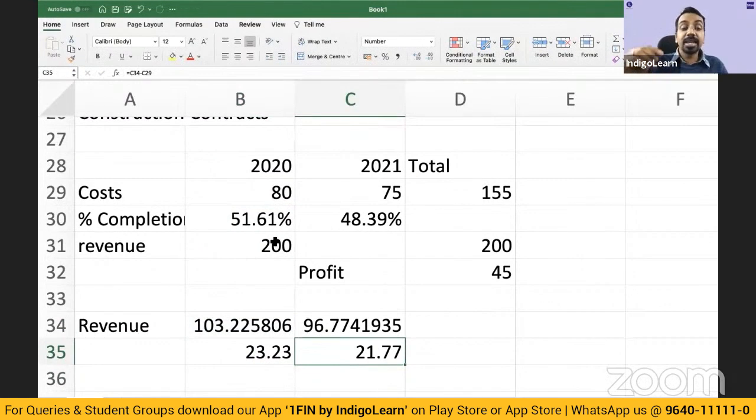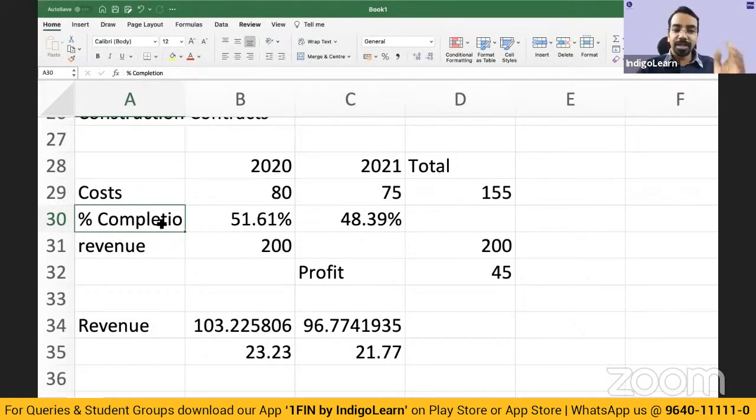If there is any loss which is estimated, that has to be recognized immediately. You will not apply proportion in that case. Otherwise, you will use the percentage completion method to apportion the cost between each year of the particular contract, right? But obviously you have to ensure that the outcome of the contract should be certain. It should not be that you have not yet started the contract itself, simply you are just booking the expenses. Those things are not allowed.